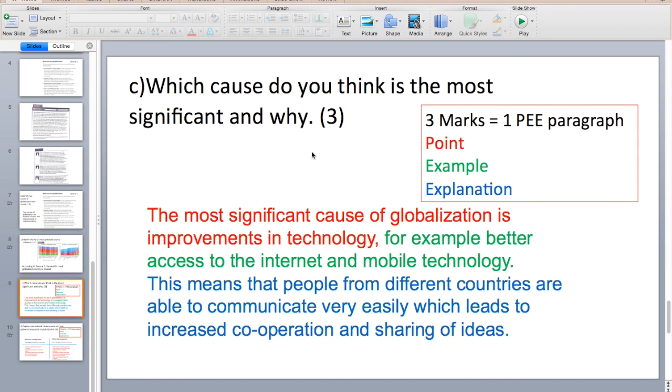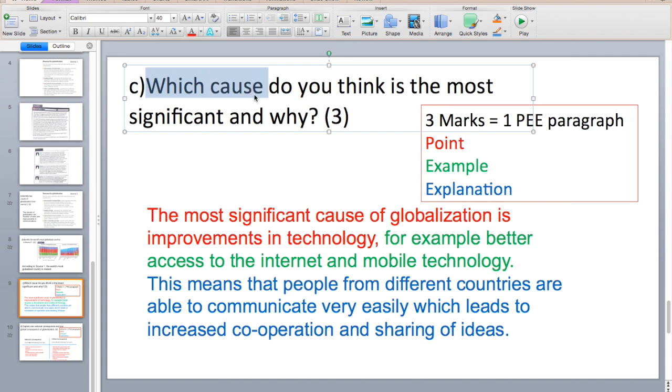So question 3, or sorry, pardon me, 1C is: which cause do you think is the most significant and why? Pardon me, we should have a question mark here. This is worth 3 marks. This means that you need to bring up a developed cause. Now it's only asking you for 1 cause. Which cause? Singular. So it's not asking you to list the causes like it did in 1B. So you need to choose one of them and do 1 PEE paragraph. Remember our point, example, and explanation.